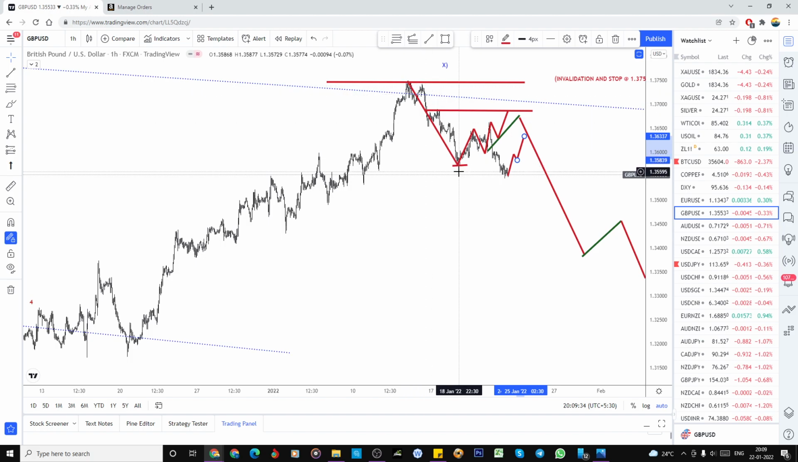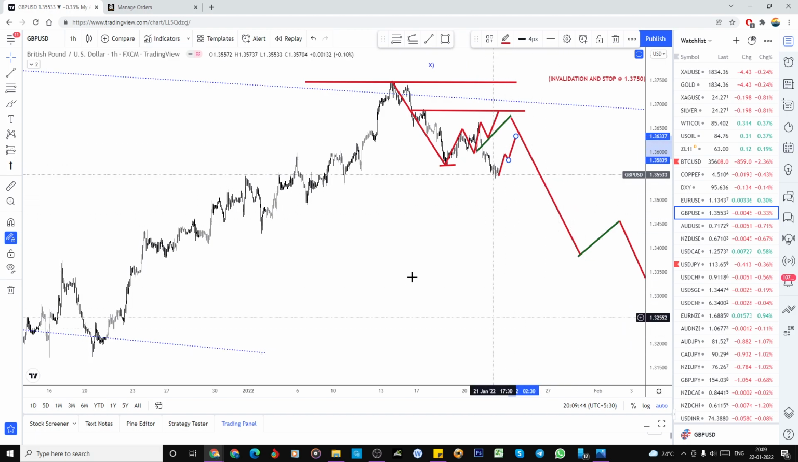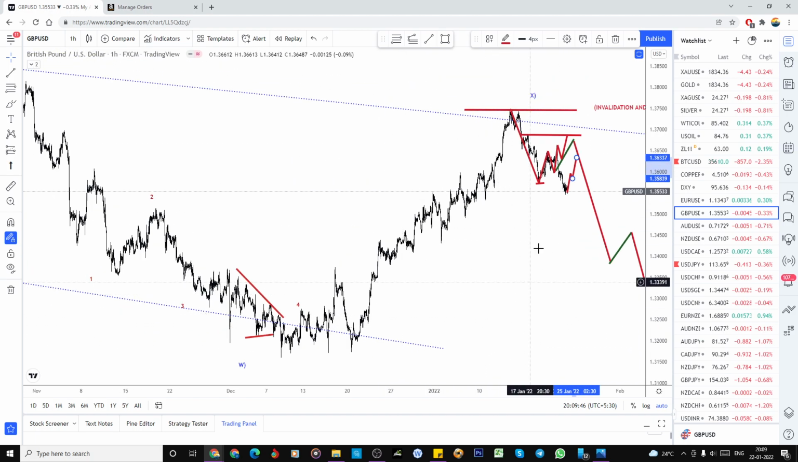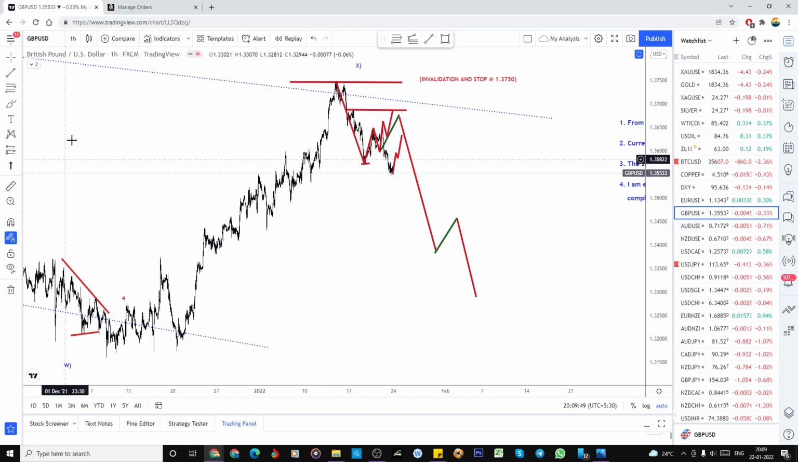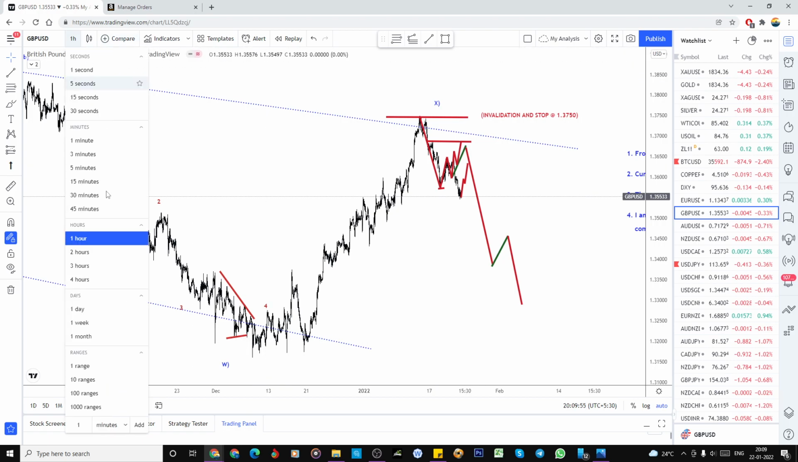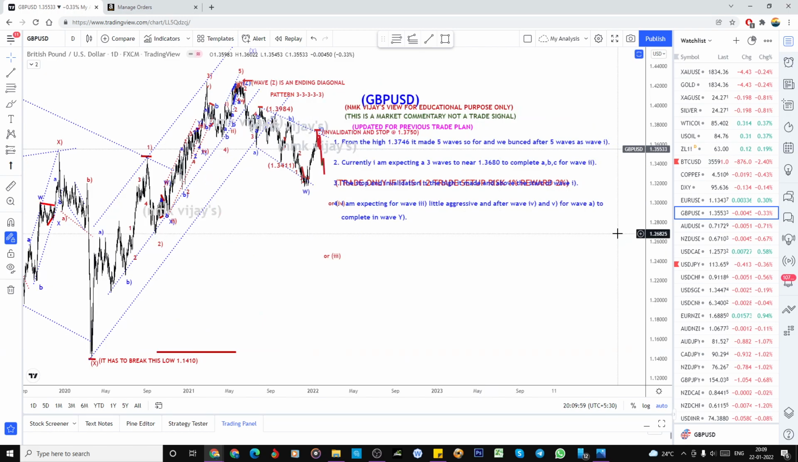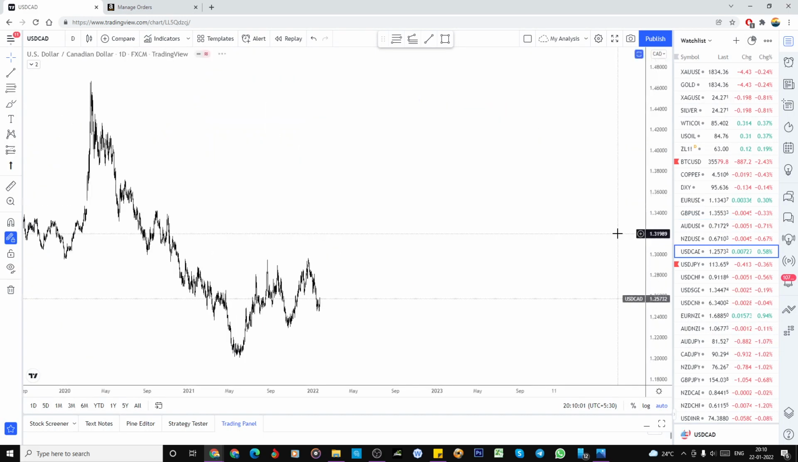So this could be the wave 1 and wave 2, we are on the wave 2, but we can't say whether this is the 1, 2 and this could be another smaller 1 and smaller 2, and later onwards 3, 4, 5 it can come to the downside to make A, as I did here 1, 2, 3, 4, 5, and then B and then C to break that 1.14 in my positional view. So let's move on to USD CAD.